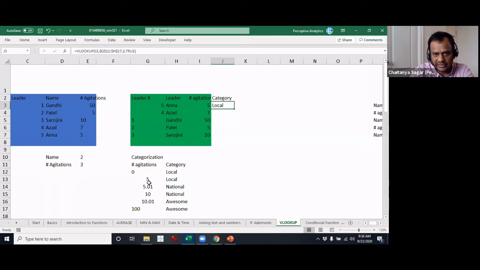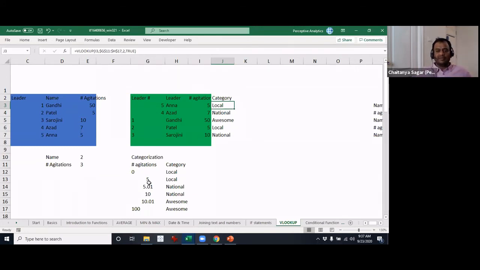You can see that here. There you go. When it is up to 50, it takes awesome, 7 automatically looks up national, and 5 is local. Got it? So where is the applicability here? The application is where you do not have an exact lookup, but you want an approximation, or even a slab lookup. This is a great way to do it.